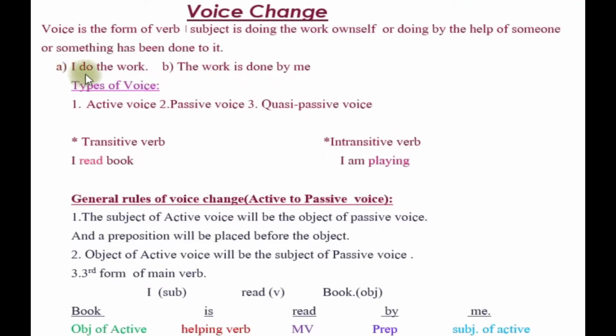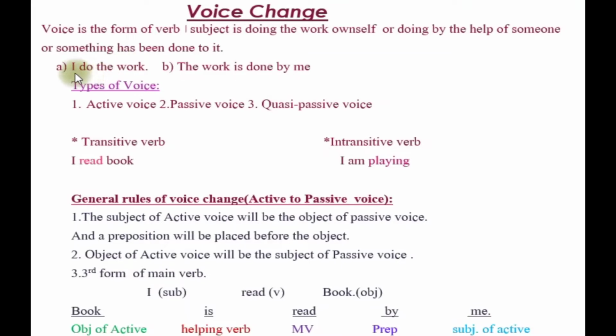Number one, I do the work. Here do is the verb, and if you question to the verb do who, then you will get the answer I, that is subject. And if you question to the verb do by what, you will get the answer the work, and that is object.